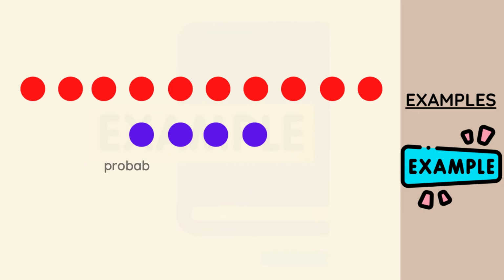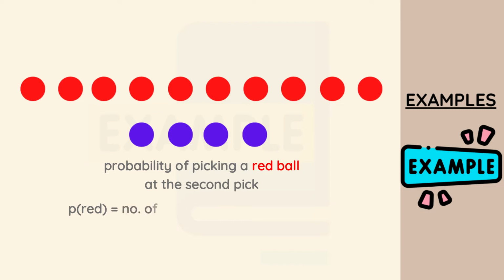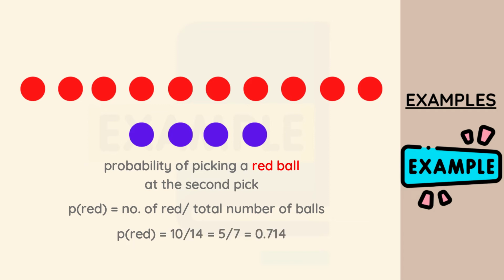So the probability of picking a red ball in the second pick is going to be the number of red balls we have in our bag divided by the total number of balls. And as you can see, the number of red balls in our bag is 10 of them, and the total number of balls in this bag of ours is equal to 14 right now. So the probability of picking a red ball at the second pick is going to be equal to 10 divided by 14, which when we break down, we have our answer to be equal to 5 divided by 7. Let us use our calculator to get the answer right here, and we have our answer to be